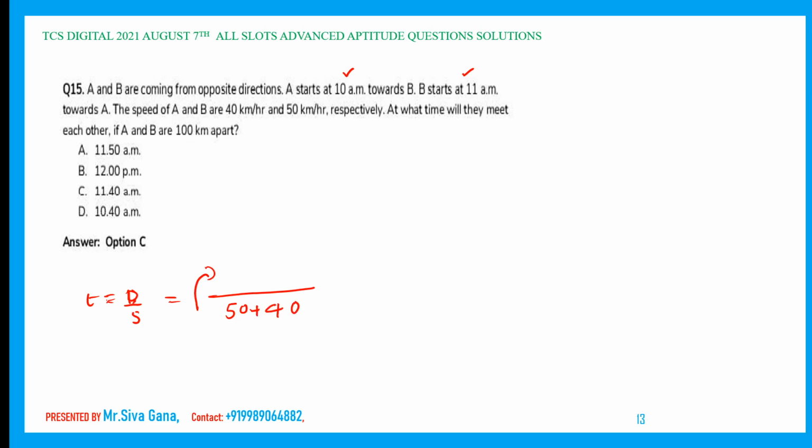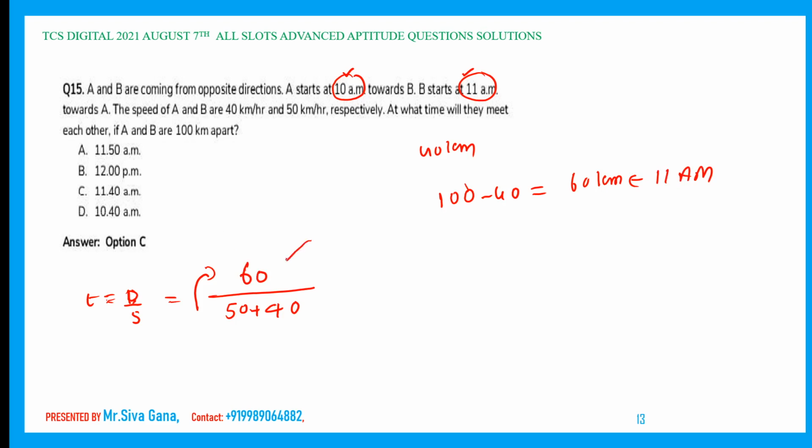Numerator is the distance. We have to write the distance in the numerator in such a way that their starting timings are the same. A starts at 10 a.m. and B starts at 11 a.m., so A starts 1 hour earlier. In 1 hour A covers 40 kilometers, which means the initial distance of 100 is reduced by 40, which is 60 kilometers at 11 a.m. So exactly at 11 a.m. the distance between the two trains is 60.